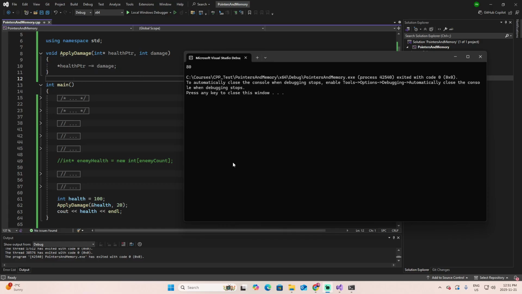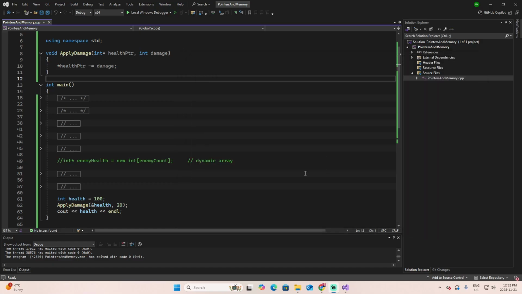This is similar in spirit to passing by reference, but using pointers gives us more flexibility, especially when we work with dynamic memory and objects created with new. In the case of Unreal Engine, we use these ideas everywhere. You will see pointers to actors, components, widgets, and more. So getting comfortable with this now is a big step forward.